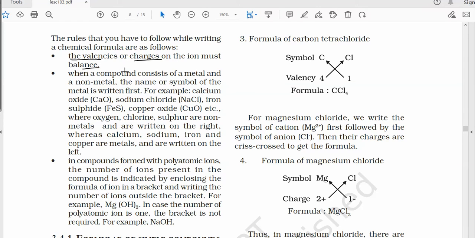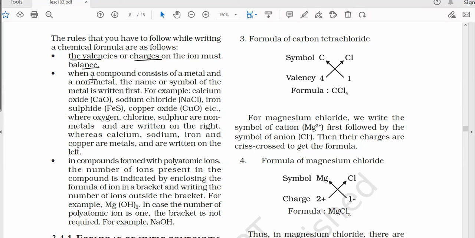If two atoms combine to form a compound, then both atoms must satisfy each other's valency, and if they are not satisfying each other's valency, then that compound is not possible.